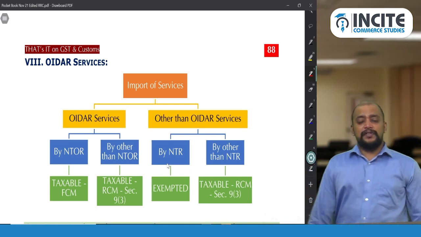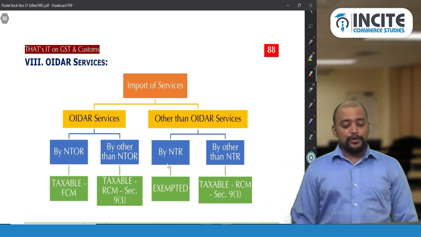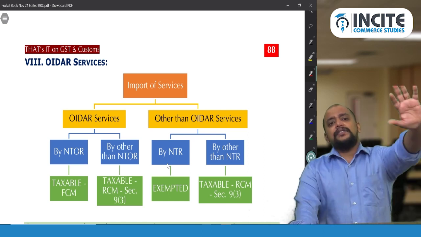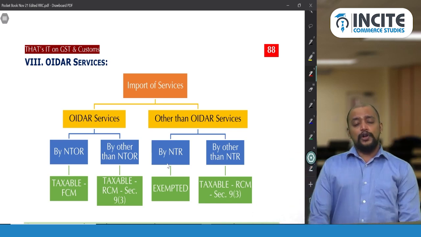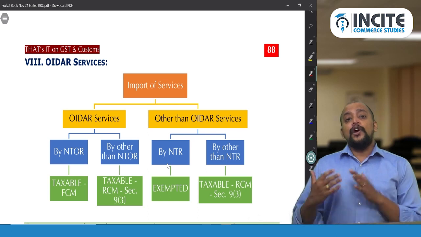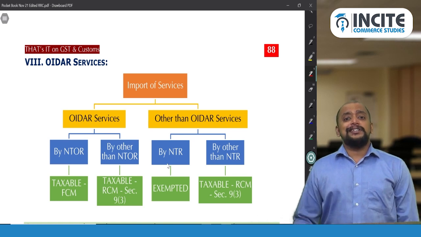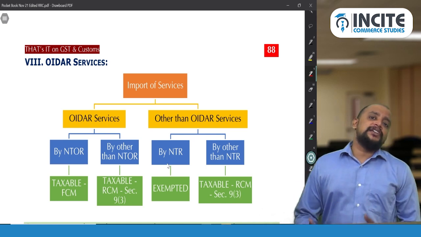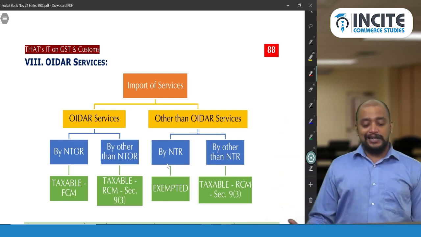Import of services is divided into two: OIDR services and other than OIDR services. OIDR services imported by a non-taxable online recipient are taxable under FCM. See, OIDR service is always taxable. What is OIDR services? Online information database access and retrieval services. It will always be taxable. But who will pay GST? It depends. If the recipient is a non-taxable online recipient, the supplier will pay. If the recipient is other than a non-taxable online recipient, the recipient will pay GST under RCM.